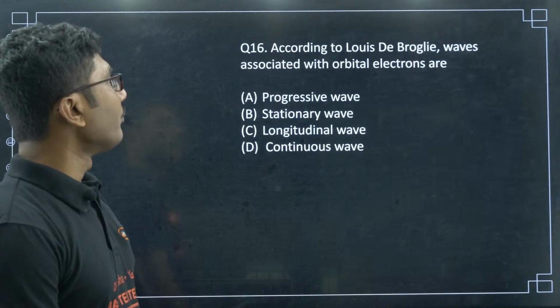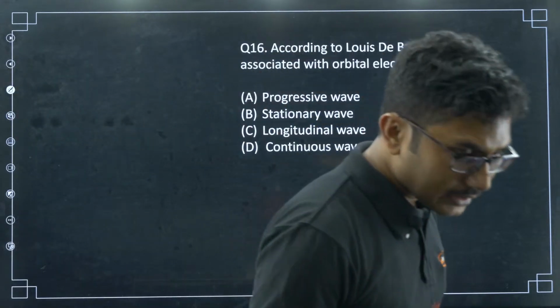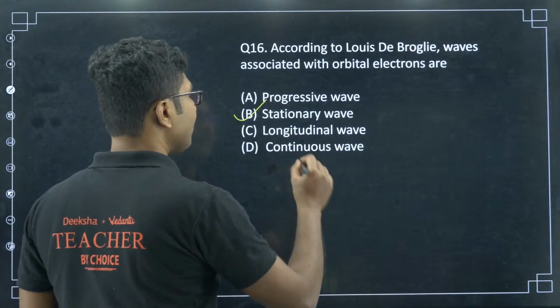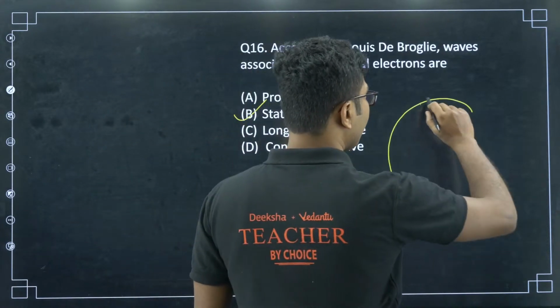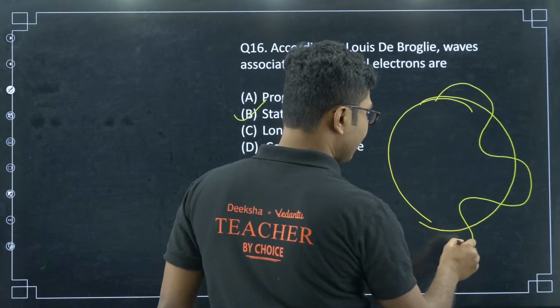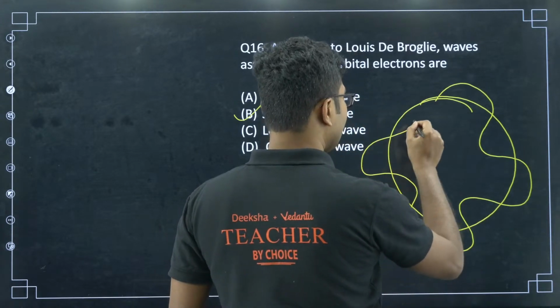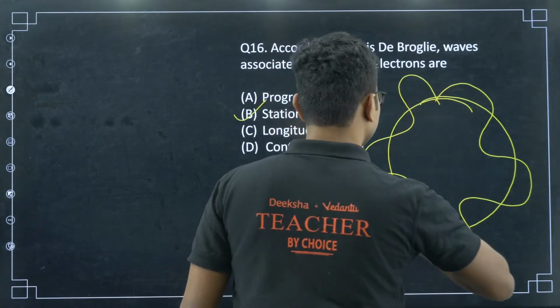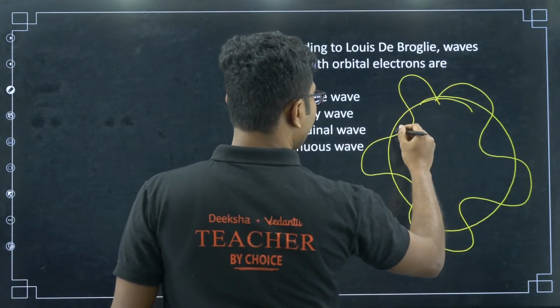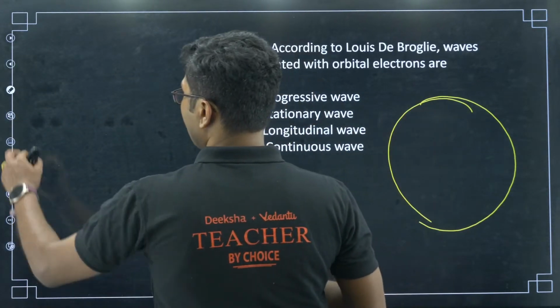According to Louis de Broglie, waves associated with it, yes, Rider, Kiran Gaura. 16b, yes, stationary wave. If you remember the diagram, I have talked about it during different classes, that they are like stationary waves. So basically stationary waves, they are combining like this. Sorry, slight mistake over here, it will be like this.